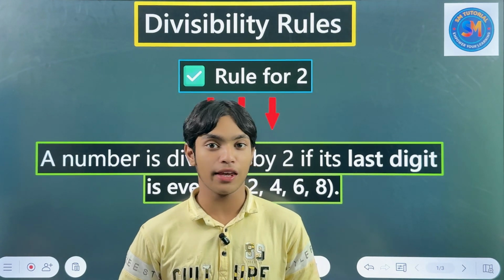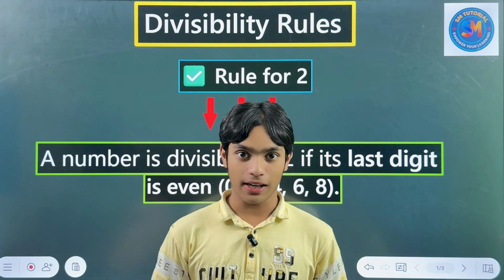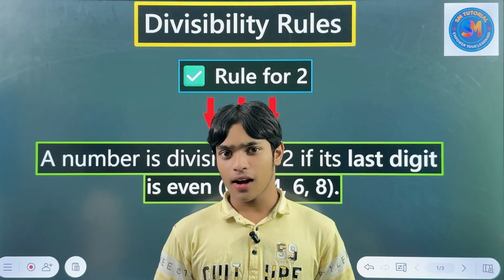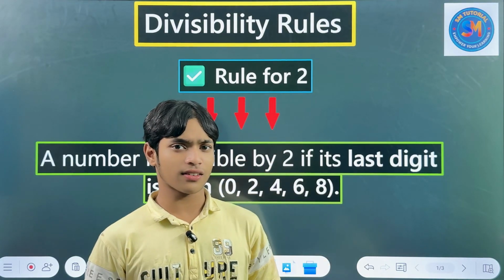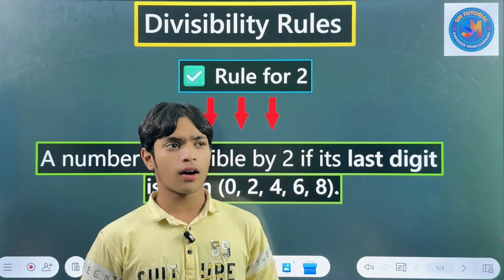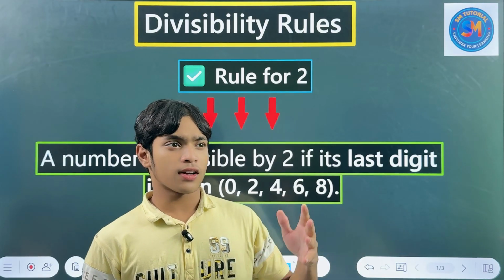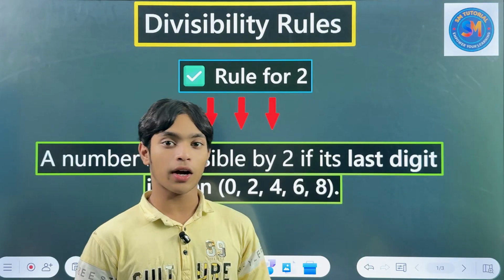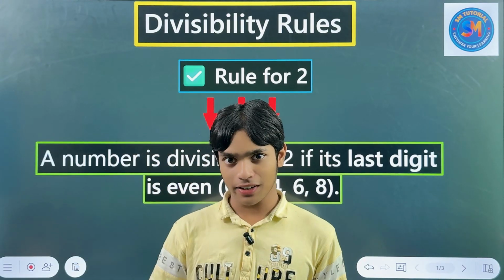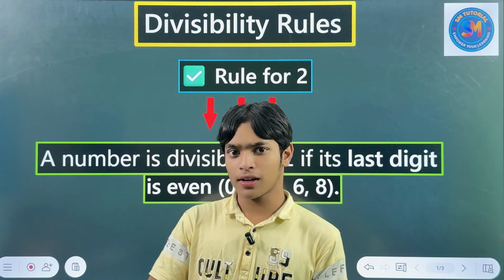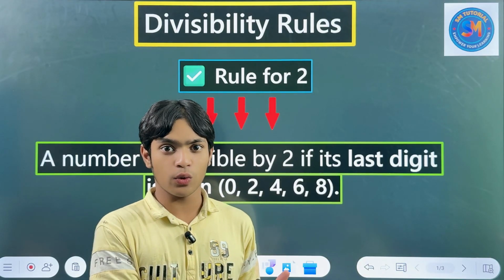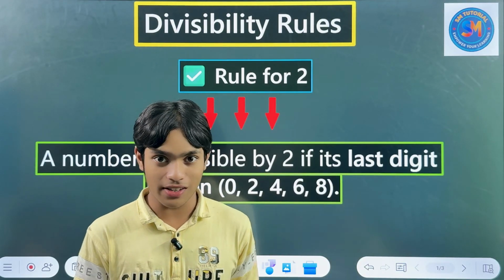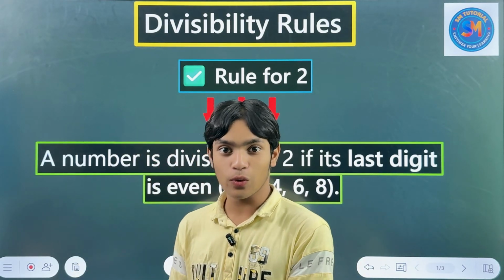First of all, I'm telling you what divisibility mainly is. Can you tell me, is 769 divisible by 2? So what will you say? Will you divide this number by 2? Then we will see if it is divisible by 2 or not.